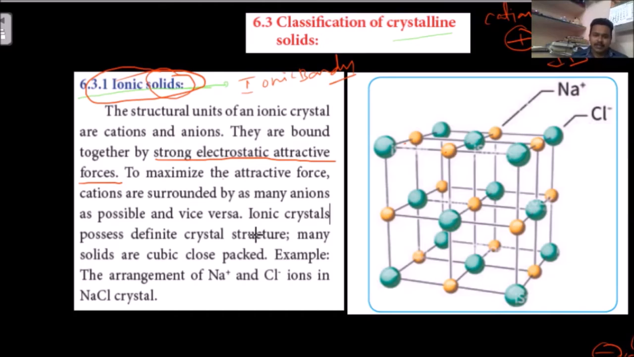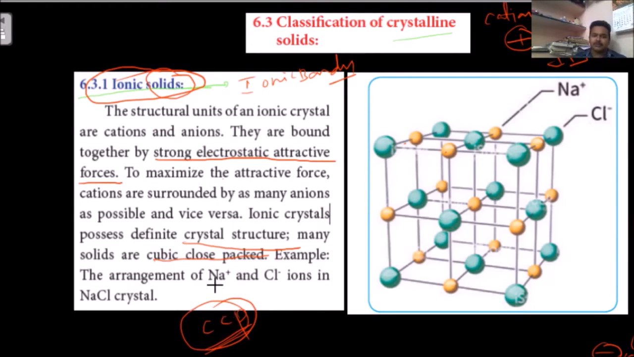These ionic crystals possess a definite crystal structure. All the ionic bonds give ionic crystals, which we can call a crystal structure. Many solids have a CCP structure. About this we are going to learn in future videos, where we will discuss cubic close packing very clearly. But most of the ionic solids come under this CCP structure.